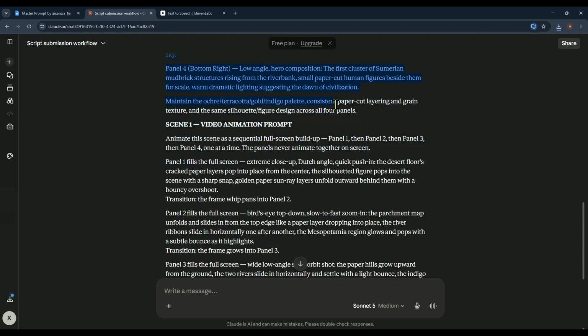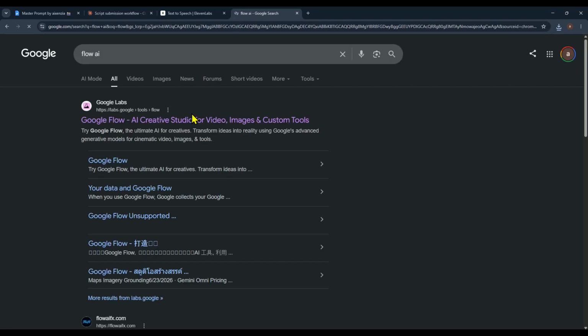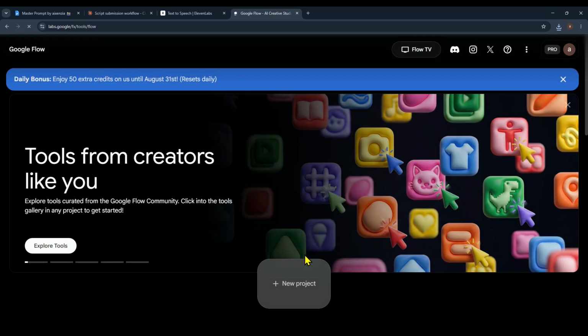Be sure to copy the image prompt carefully because Claude also creates a separate video animation prompt, and we'll need that later to animate each scene. Next, open a new tab and head over to Google Flow AI. And don't worry, I've included links to everything you need in the description below. Once you're there, click on New Project to create a new project.